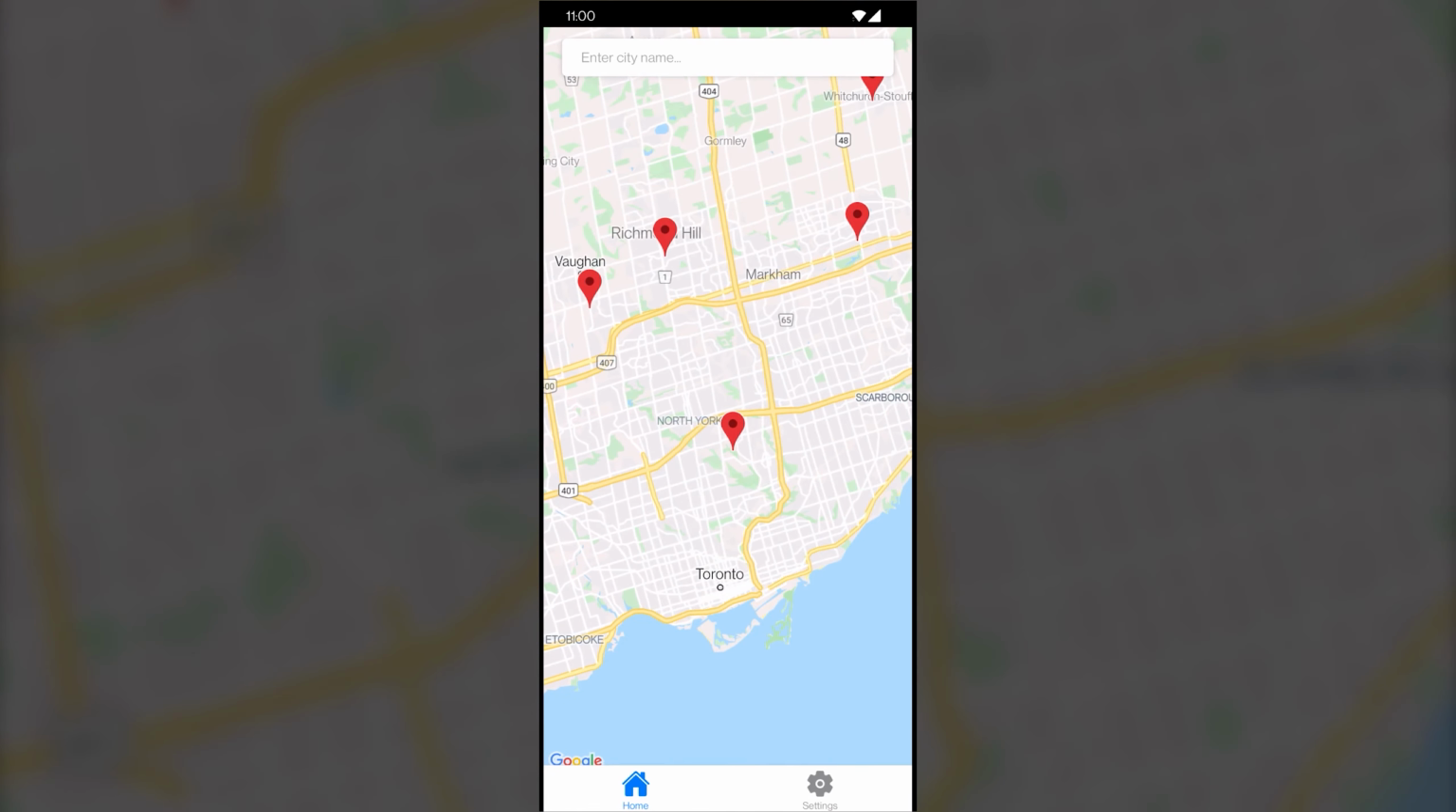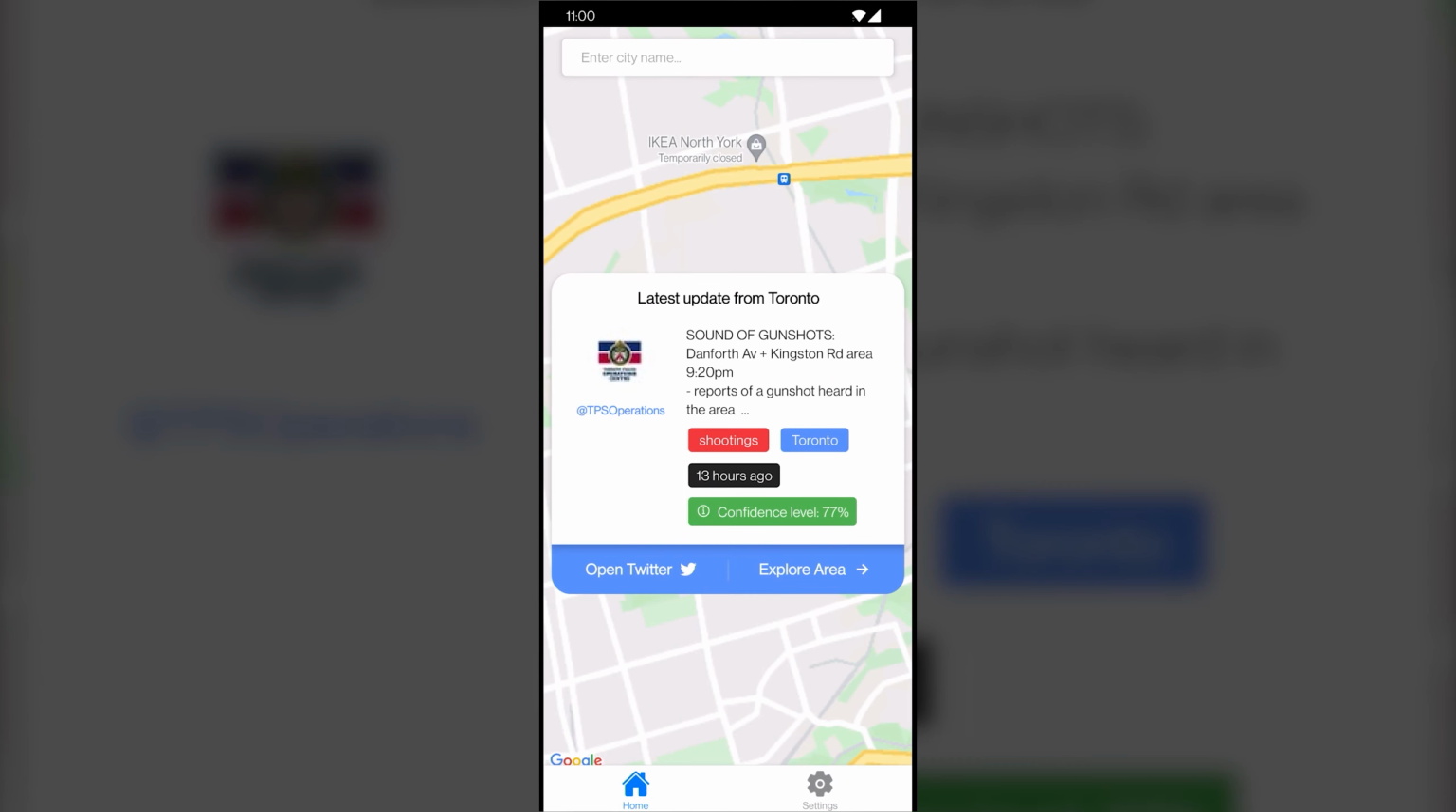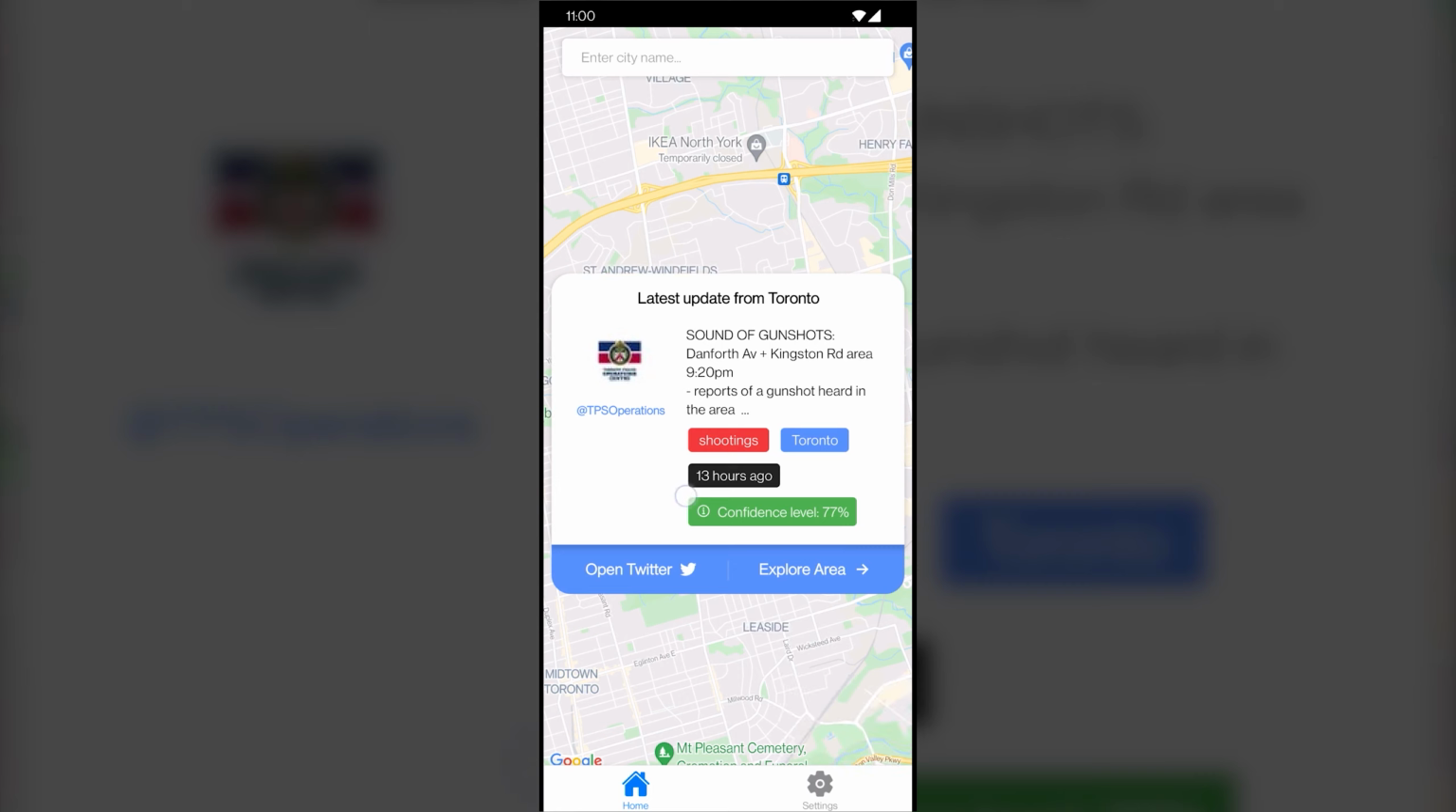If you tap on one of the markers, say the one for Toronto, you'll be shown the most recent disaster-related tweet posted in Toronto. Also, it shows that the machine learning model that we have in our backend is 77% confident that this tweet is related to a shooting incident in Toronto. You can also open this tweet in Twitter if you want to.